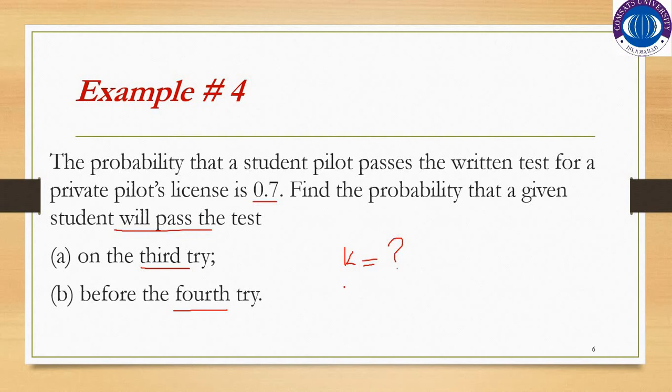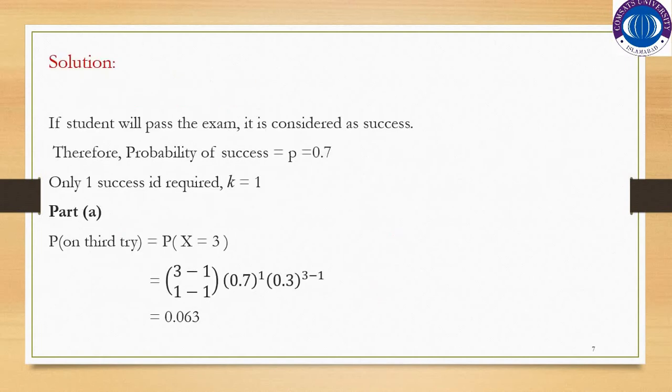So the probability of success is 0.7 and k will be equal to 1, because once the student passes the test, the experiment is over. He or she does not need to appear again in the test. So k will be equal to 1 in this particular case. Now, as we know p is equal to 0.7, automatically q will be equal to 1 minus p, which is 0.3.